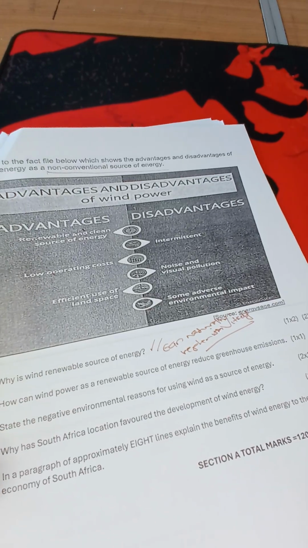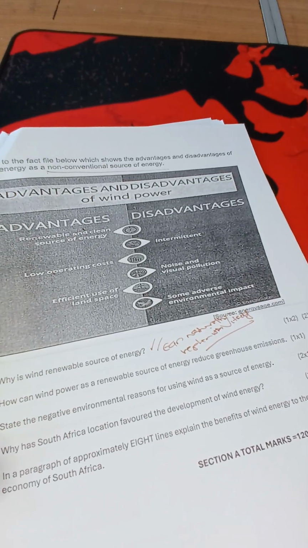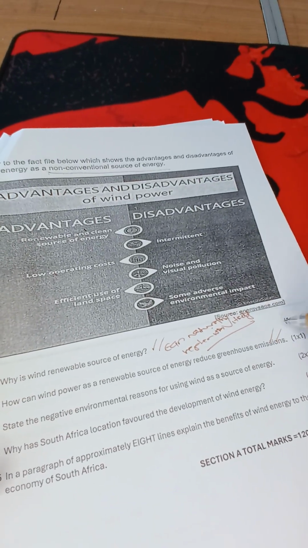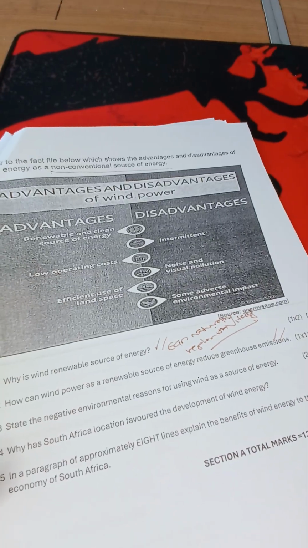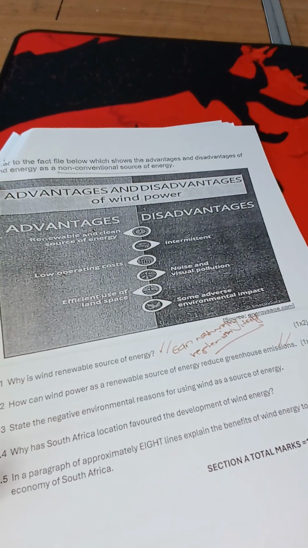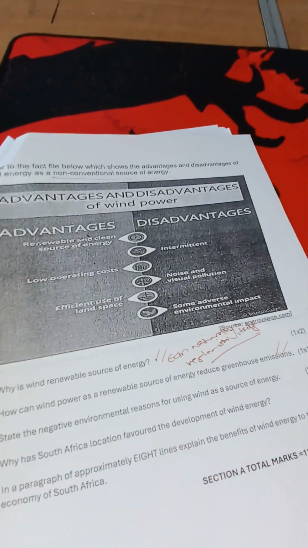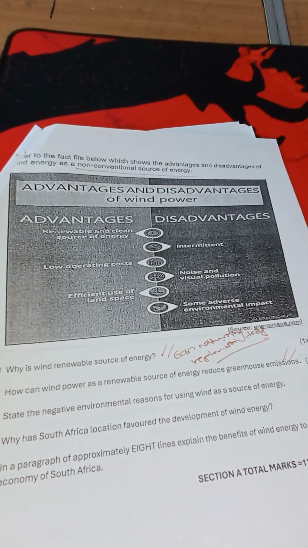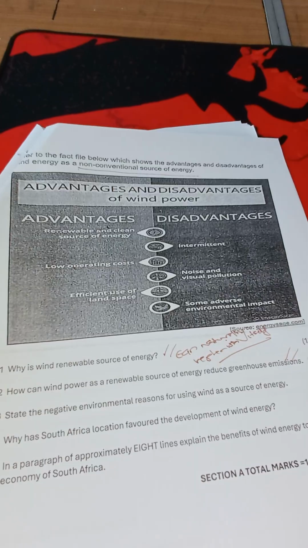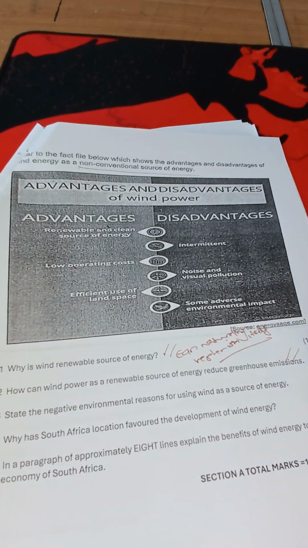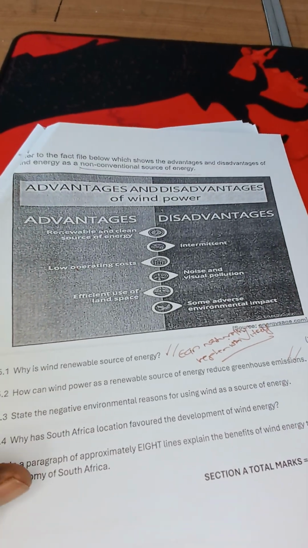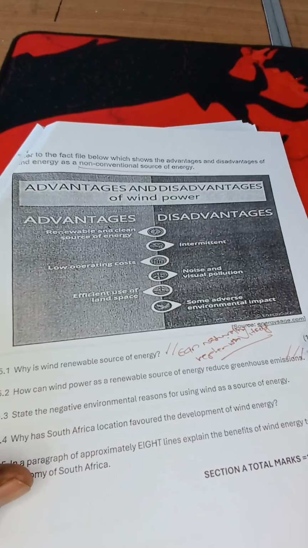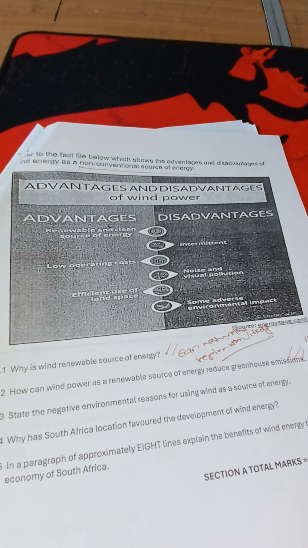How can wind power as a renewable source of energy reduce greenhouse emissions? How can it reduce greenhouse emissions? It lowers the demand and the use of fossil fuels, which means if we have got more of the wind energy, it's now lowering the demand of thermal power. That's how it can actually reduce greenhouse emissions.